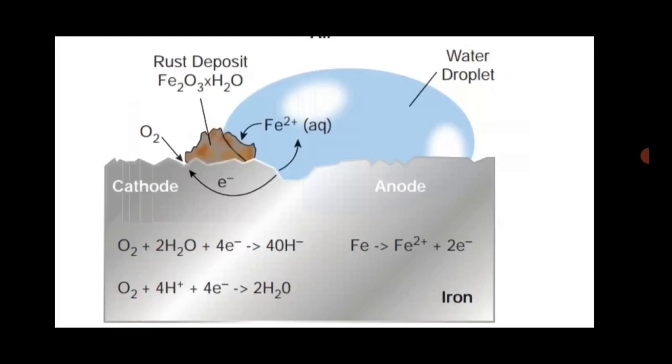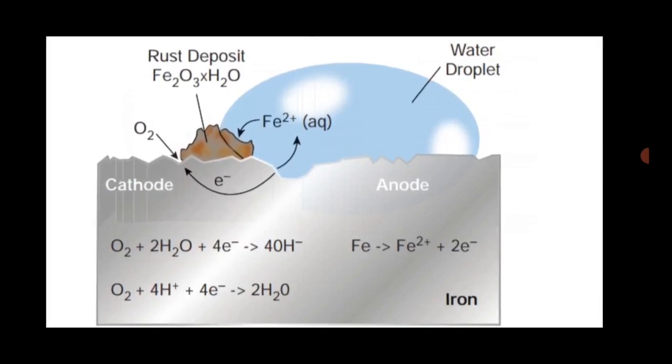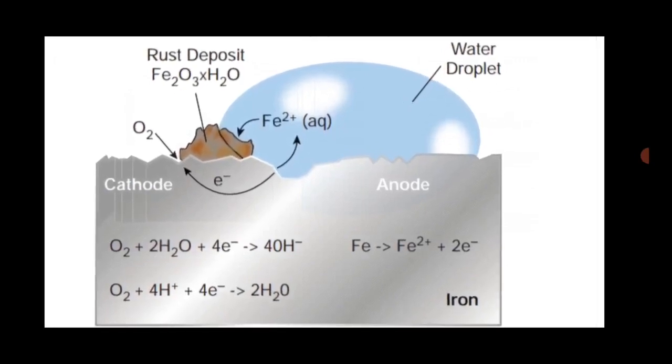The formation of Fe2+ ion is what reaction? Anodic reaction. In the cathodic reaction, oxygen reacts with water molecules and electrons to form OH minus ions.